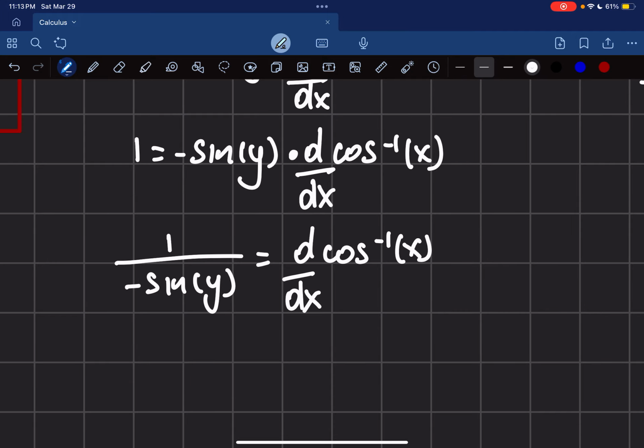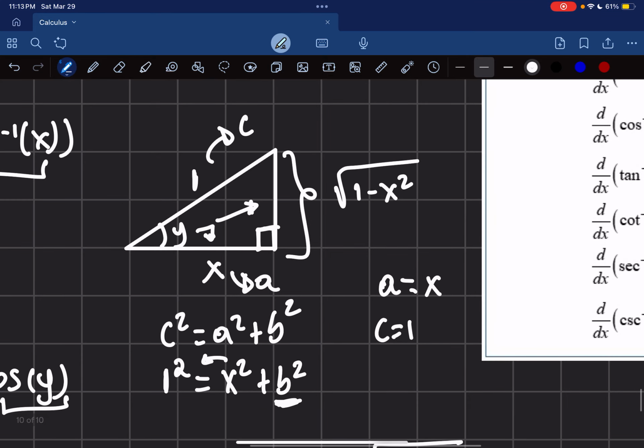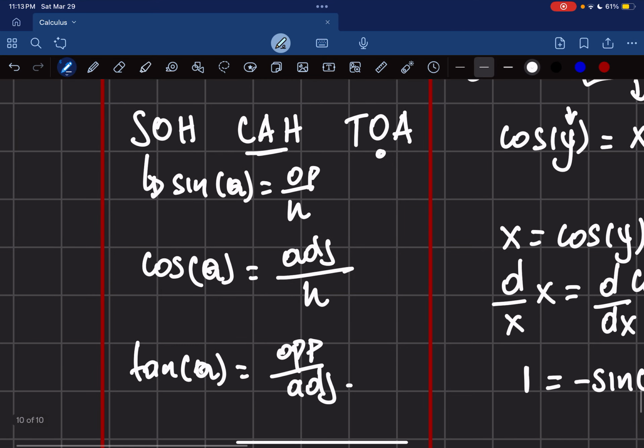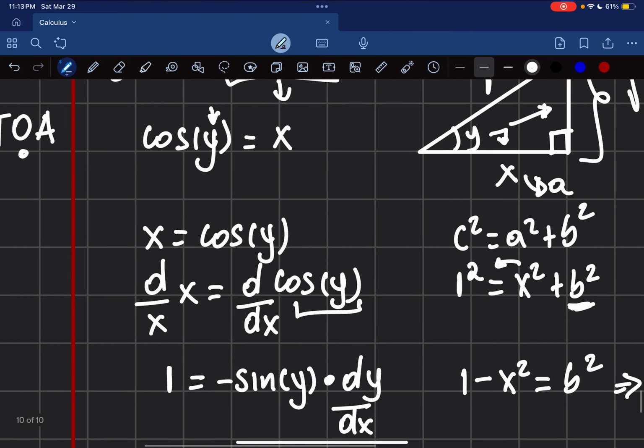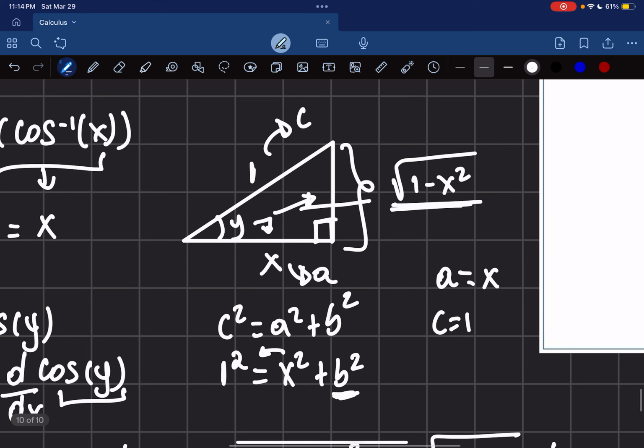If you don't know, let's figure this out. We know that we have a triangle here. Remember our triangle? We found all the sides of the triangle. This angle is still the same. Now, what is the value of this sine of y? Remember, sine of theta is equal to opposite over hypotenuse. My angle y, the side opposite to it is right here, which we just calculated, and the hypotenuse is 1.